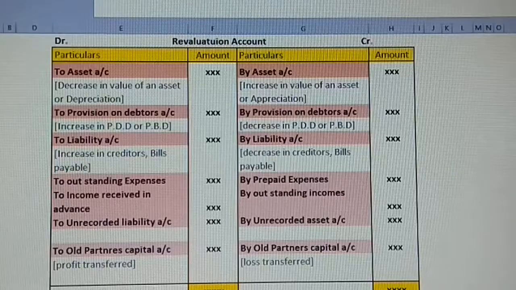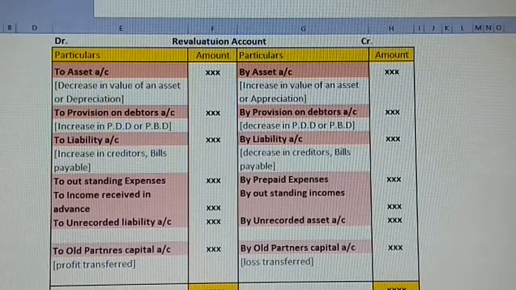Now, similarly, if your income side, that is your credit side, is greater, you get a profit on revaluation, transferred to the old partners' capital account. If your debit value is greater, you get a loss on revaluation of all assets and liabilities, and that loss is again going to be transferred to the old partners' capital account.